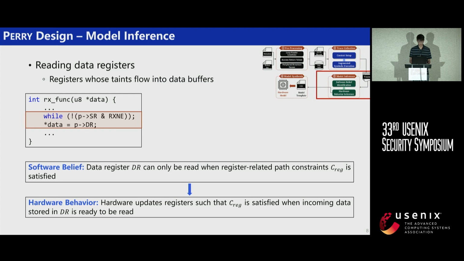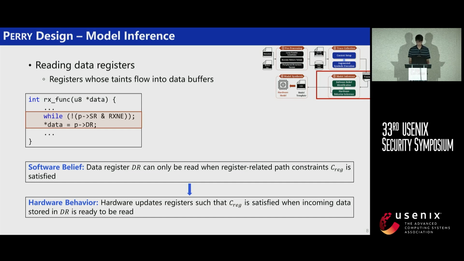With all these collected information, we then perform model inference, where we identify software beliefs and transform them into hardware behaviors. The overall idea is to first locate specific hardware interaction actions, then construct a software belief regarding this action, and finally derive a hardware behavior that can satisfy the above belief. We summarize 4 kinds of basic software beliefs.